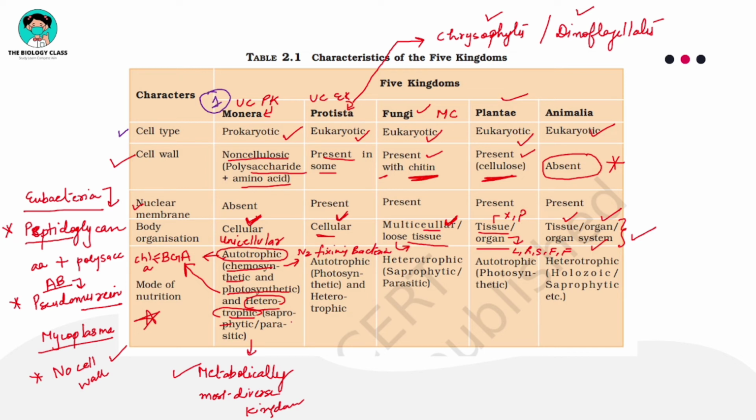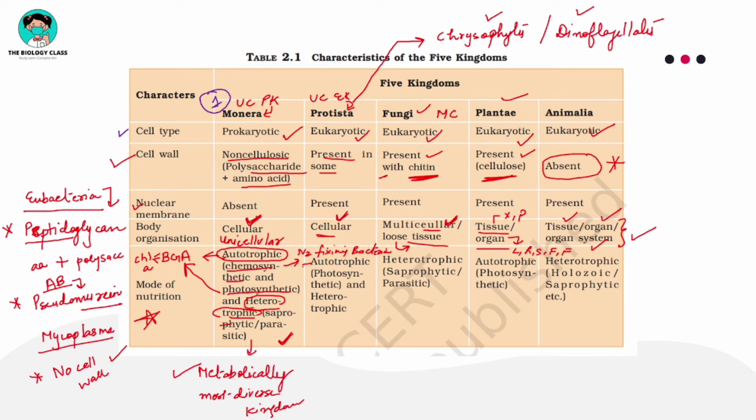And parasitic ones, obviously, will live in a host and derive nourishment from it. When we read about kingdom Monera in detail, we will cover all these points, but this you have to remember: it is the metabolically most diverse kingdom, because it has all the different possibilities of nutrition shown by this kingdom. Then kingdom Protista, you can see it is mostly autotrophic and also heterotrophic.